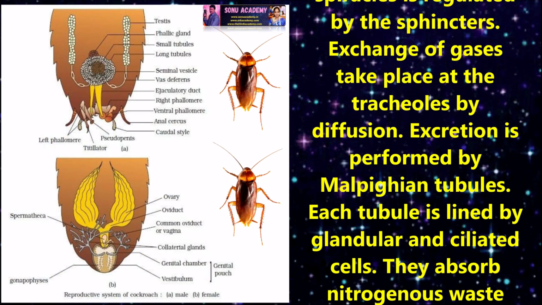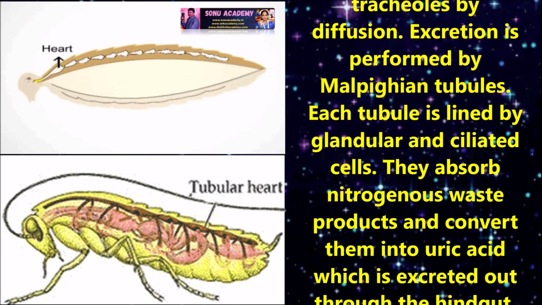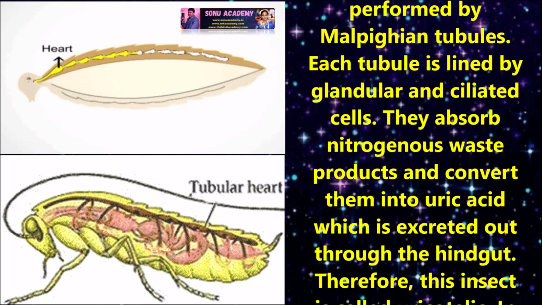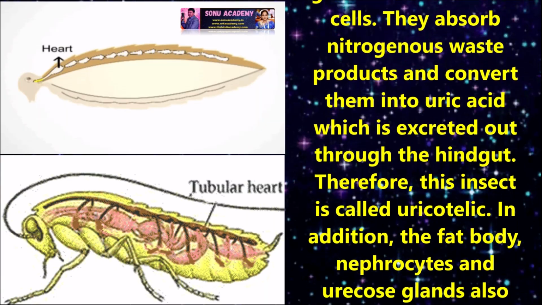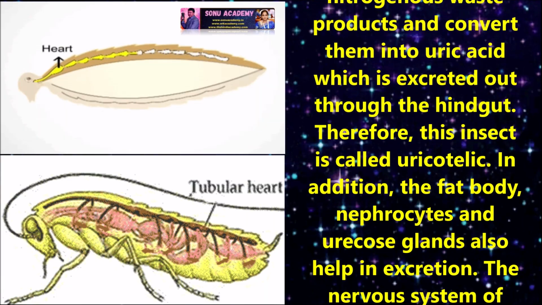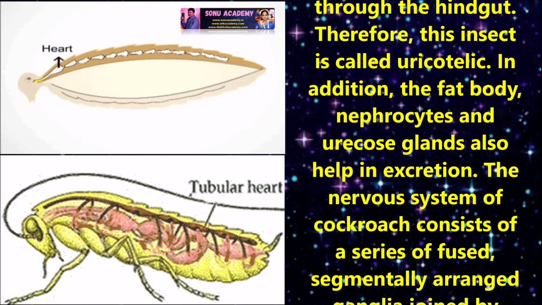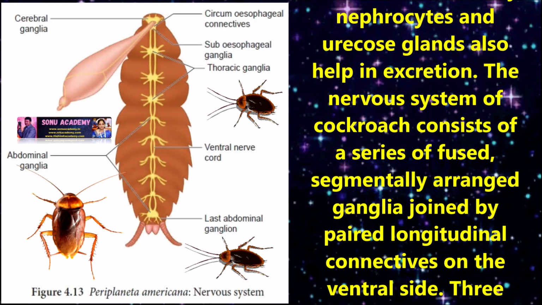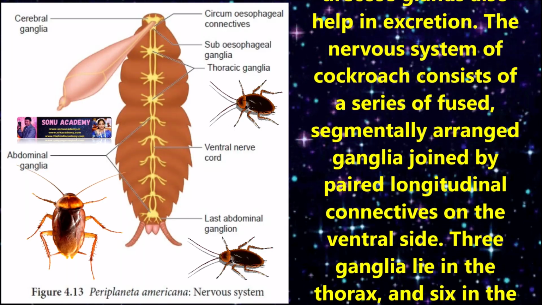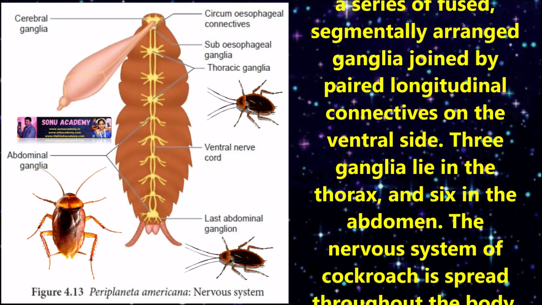Excretion is performed by Malpighian tubules. Each tubule is lined by glandular and ciliated cells. They absorb nitrogenous waste products and convert them into uric acid, which is excreted through the hindgut. Therefore, this insect is called uricotelic. In addition, the fat body, nephrocytes and uricose glands also help in excretion.